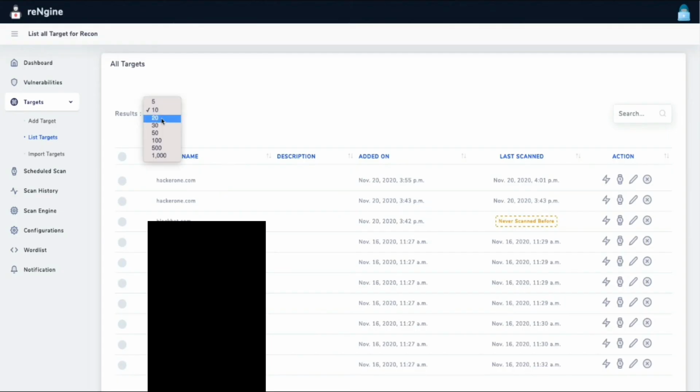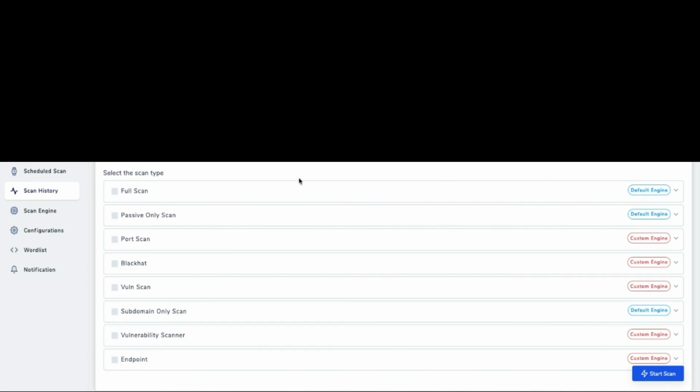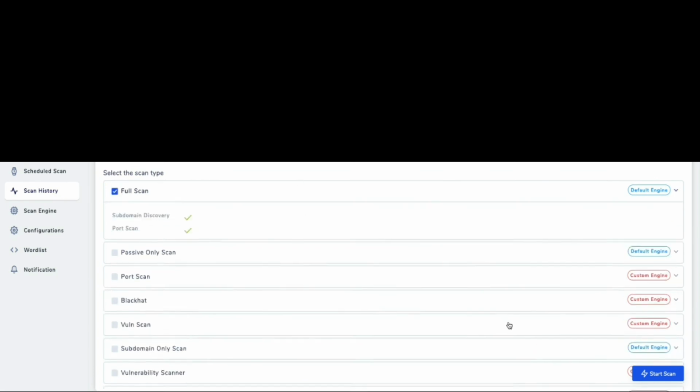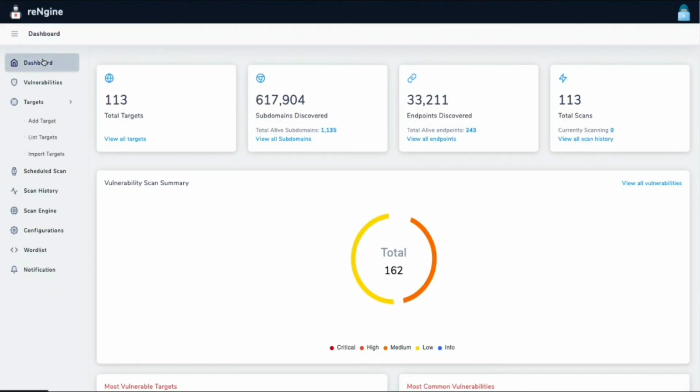So we also have the ability to run multiple scans at a time. You can run thousands of scans at a time. So let's go to targets. Click on these, scan multiple targets. So you can scan all of these targets at a time. So that's pretty much about multiple scans as well. And that's all. That's all the demo about reNgine.